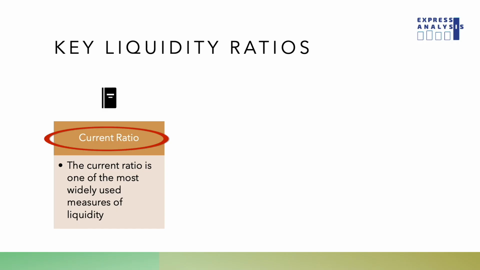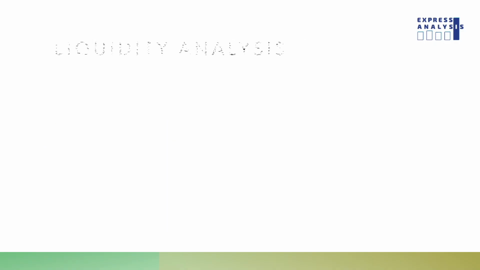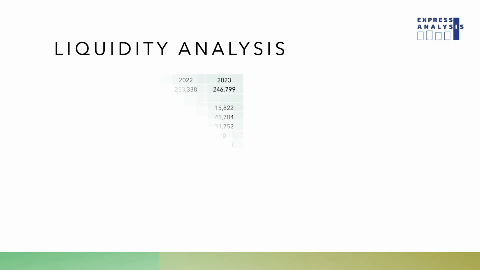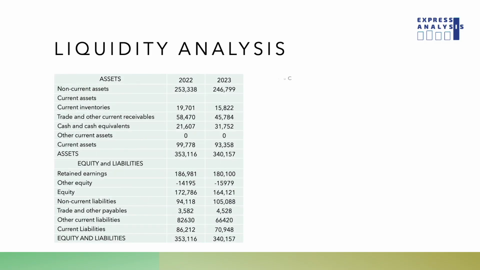It compares a company's current assets to its current liabilities, indicating whether the company has enough resources to cover its short-term obligations. The current ratio compares a company's current assets, such as cash, accounts receivable, and inventory, to its current liabilities. The ratio measures whether the company has enough assets on hand to cover its short-term debts.